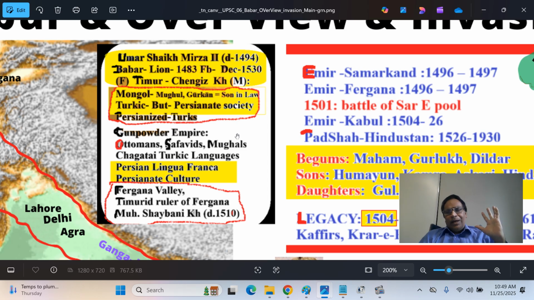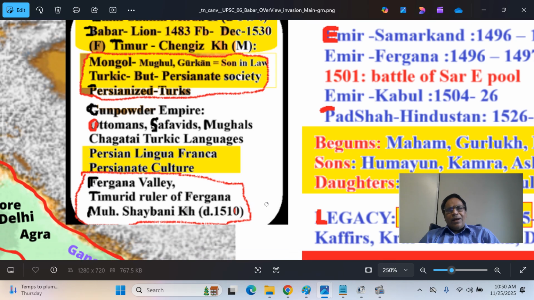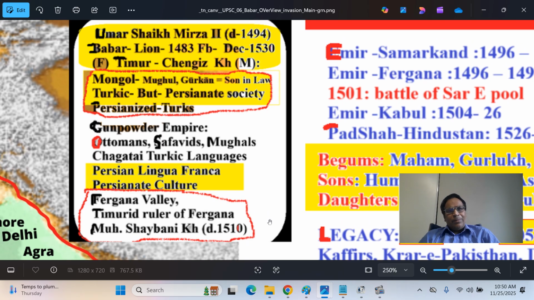These are the Turkic people. Babar and the Timurids are Turkic people. Even though they are Turkic ethnically, they are Persianized Turks. The Persian language, literature, culture, their names, at the time the entire Persia was also Islamized. So they are Persianized people, and they established a Turco-Persian society wherever they lived. Today, across the Radcliffe Line, Pakistan takes pride in that language and culture, even while being hostile to its native languages, cultures and parent body. These are the Persianized Turks.